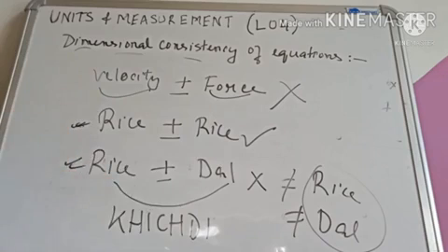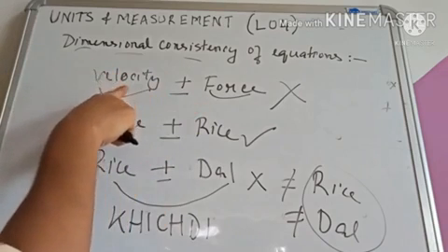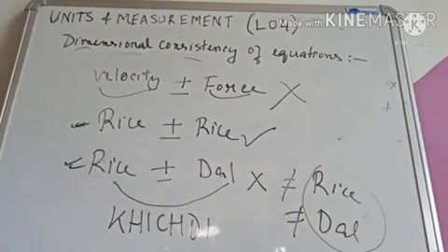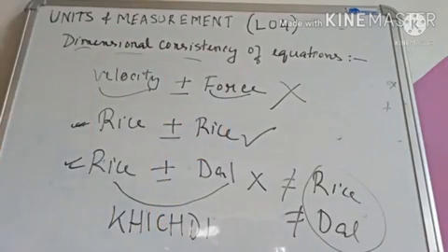So you have to add or subtract only similar physical quantities. If you have to add velocity, then you will have to add velocity with velocity itself. If you have to add force, then you have to add force with force itself, right?